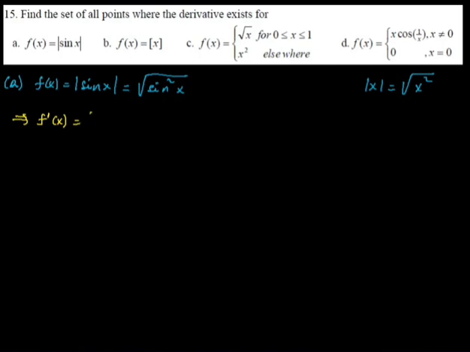That means what is the derivative of sin square x or absolute value of x? So you can use chain rule or whatever rule that you like. So this means sin square x derivative over 2 times square root of sin square x ማለት ነው, using chain rule. So sin square x and ደግሞ derivative ለመፈለግ you can use product rule.